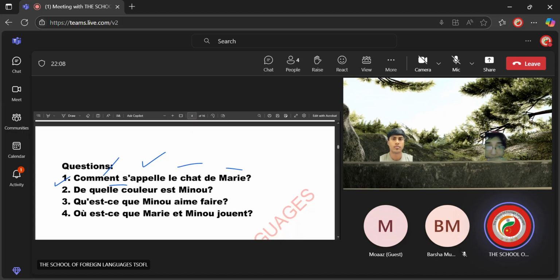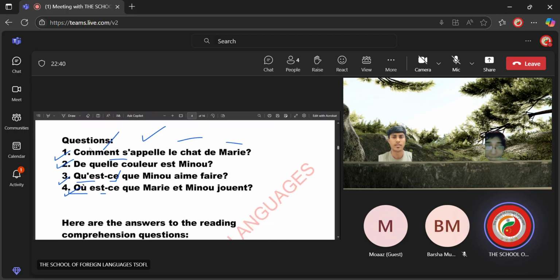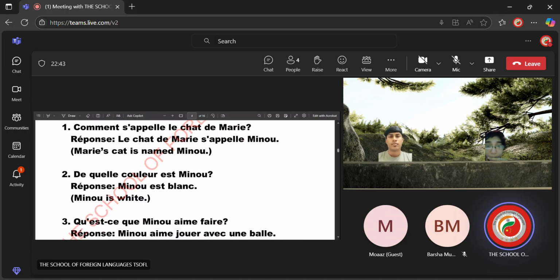So, what will be the answer for the first one? Minou. Okay. Second one says, De quelle couleur est Minou? Of what color is Minou? White, blanc. Okay. Third one says, Qu'est-ce que Minou aime faire? What is it that Minou likes to do? Play with the ball. Okay. The last one says, Où est-ce que Marie et Minou jouent? Where is it that Mary and Minou play? In the garden. Okay. Here are the answers.